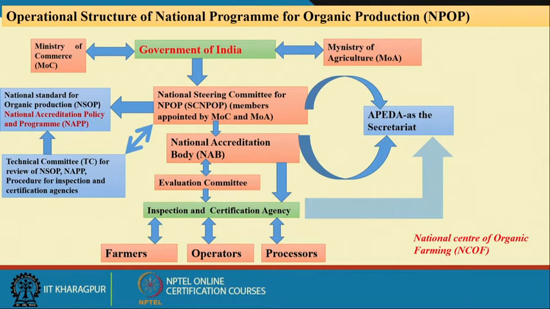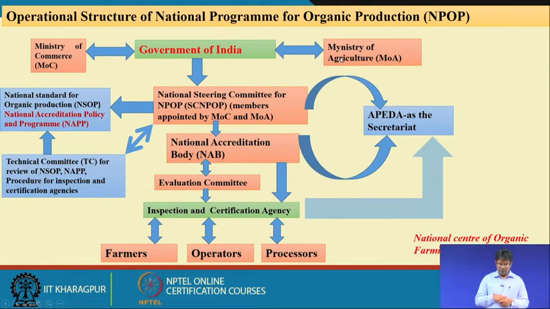If you see this flow chart, it shows the operational structure of the National Program for Organic Production. In India, NPOP has formulated certain structures for the certification of organic products. The Government of India, through the Ministry of Commerce and Ministry of Agriculture, takes technical persons from both ministries to formulate a national steering committee for the National Program for Organic Production, that is SCNPOP.